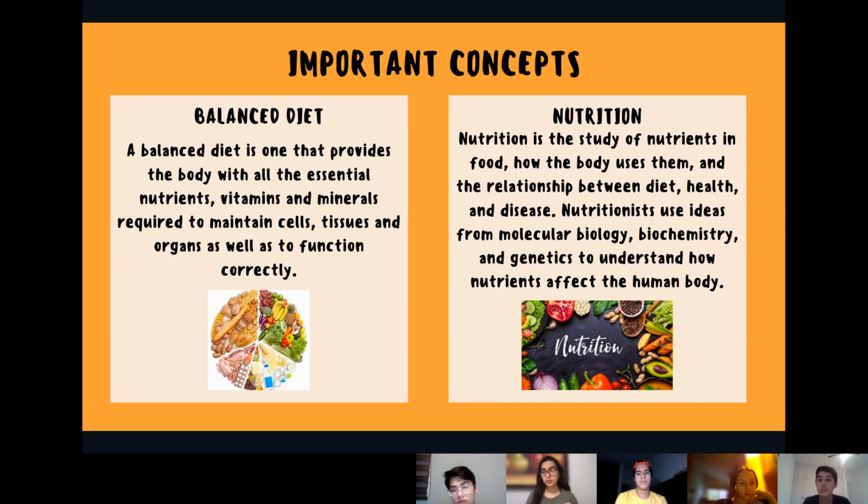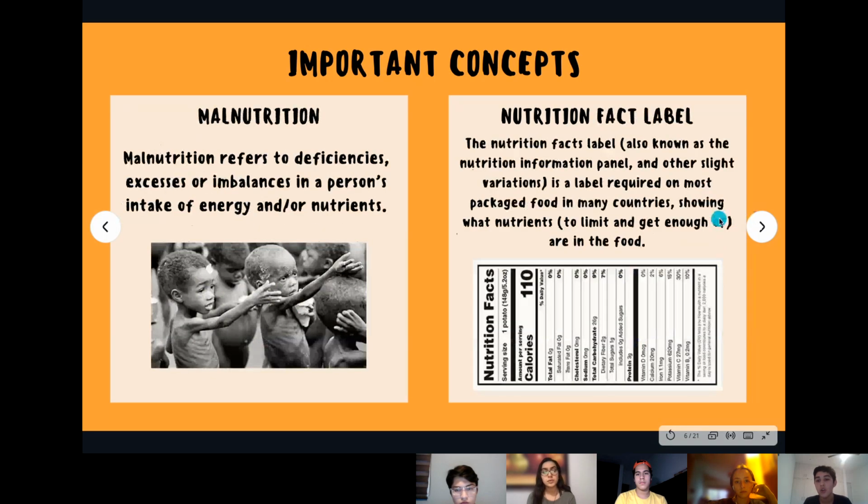Nutrition. Nutrition is the study of the nutrients in food, how the body uses them, and the relationship between diet, health, and disease. Then we have malnutrition. Malnutrition refers to excess or imbalance in a person's intake of energy and or nutrients. And then the nutrition fact label. The nutrition fact label, also known as the nutrition information panel, is a label required on most packaged food in many countries, showing what nutrients to limit and get enough of in the food.